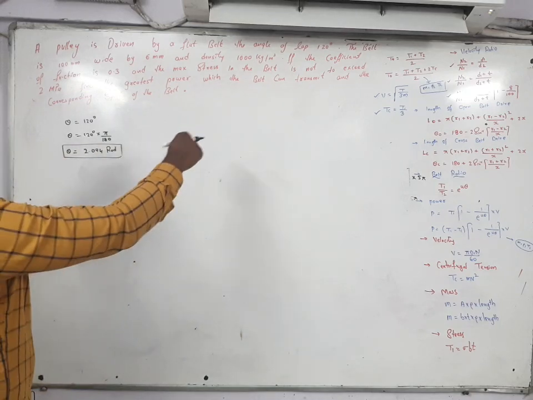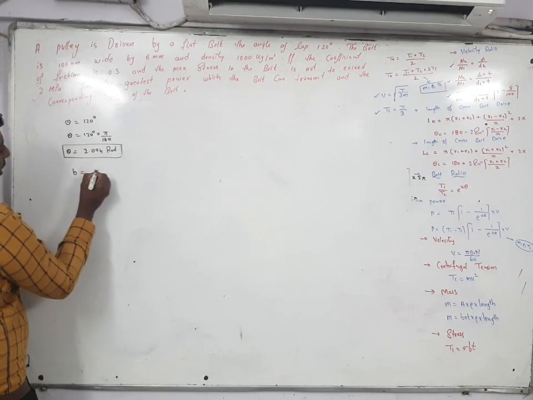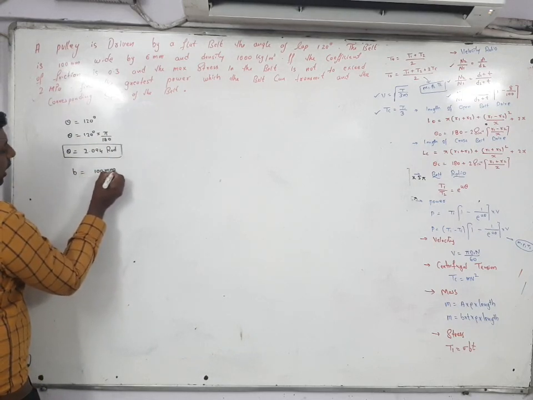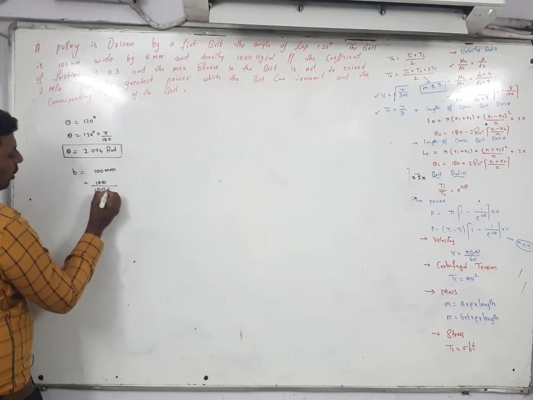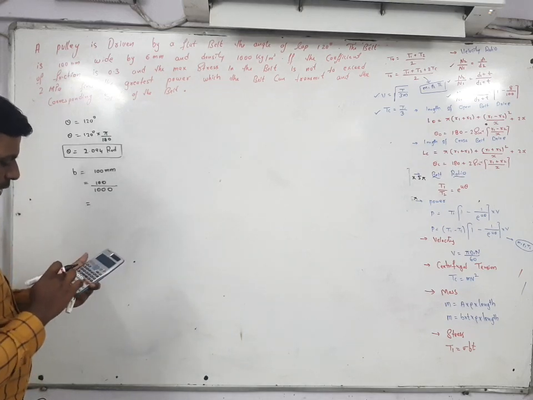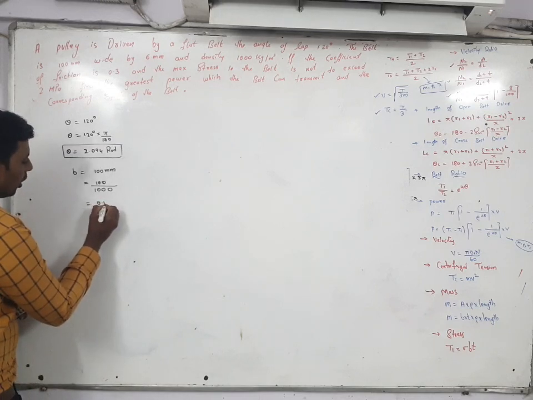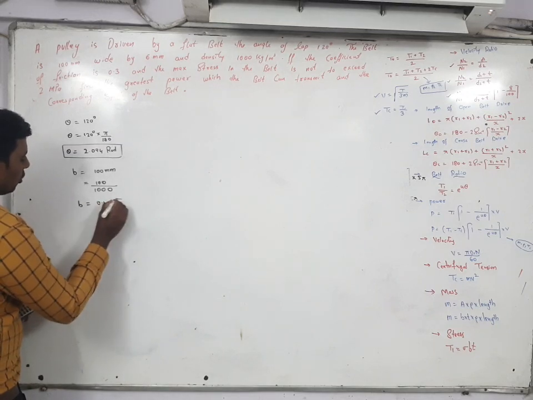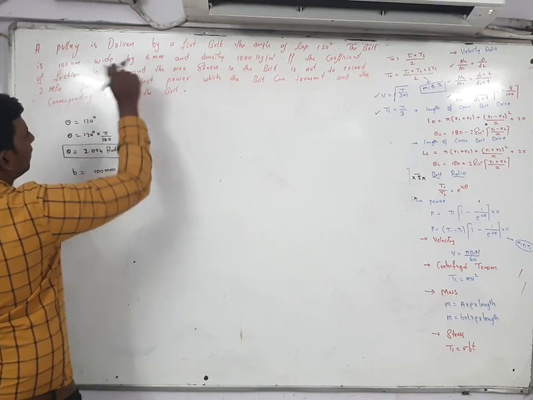Next one, the belt is 100 mm wide. Wide means B value is given. B is equal to how much? 100 mm is given. So here 100 divided by 1000. You have to convert into meter. So here you got 0.1 meter. B value, how much you got? 0.1 meter.